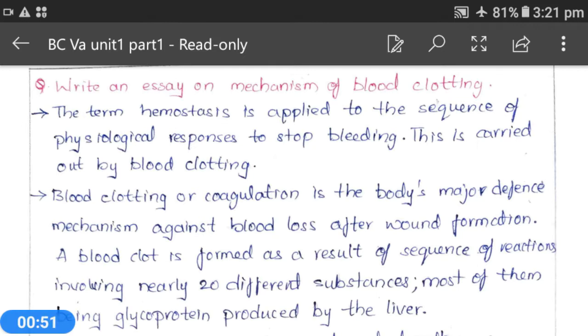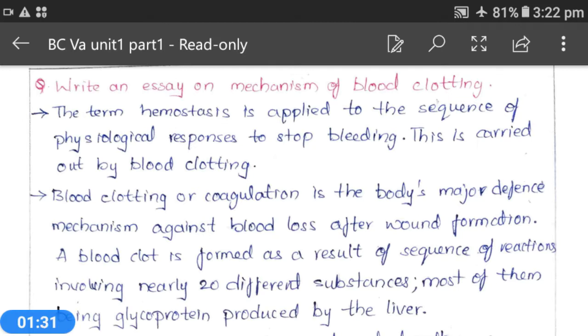The term hemostasis is applied to the sequence of physiological responses to stop bleeding. This is carried out or followed by blood clotting. Why is blood clotting very important? Whenever a person gets wounded in any situation, immediately bleeding of blood is the immediate reaction to the wound formation.